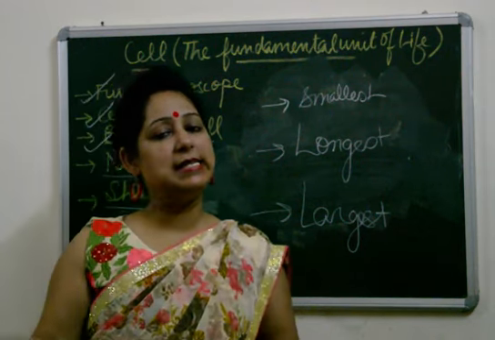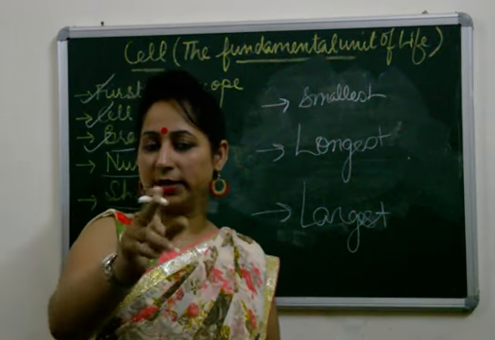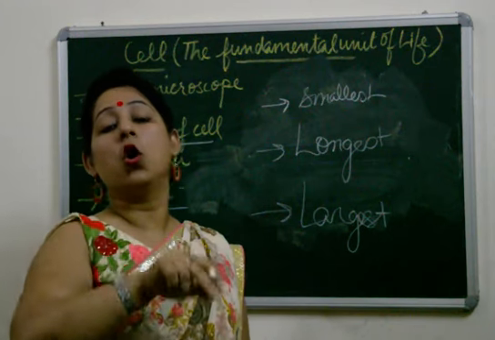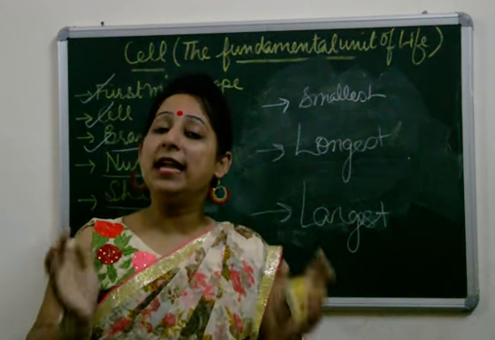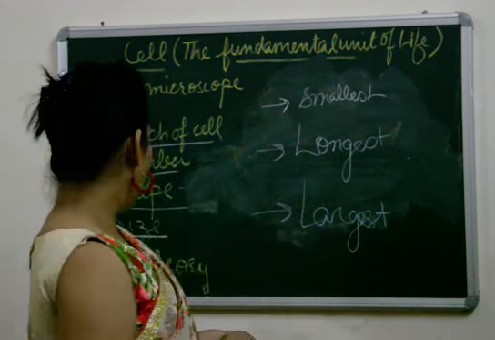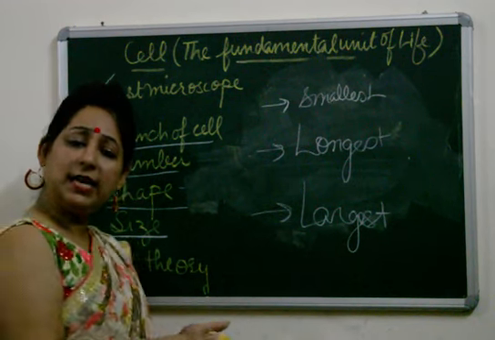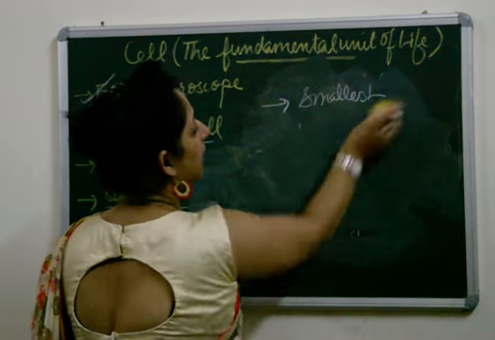The smallest cell is the bacterial cell. Basically the children confuse between longest and largest. The longest cells are the nerve cells and the largest cell is the ostrich egg. These are the three types of cells on the basis of their size.